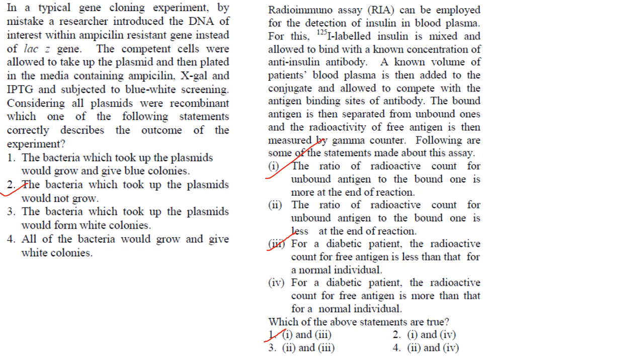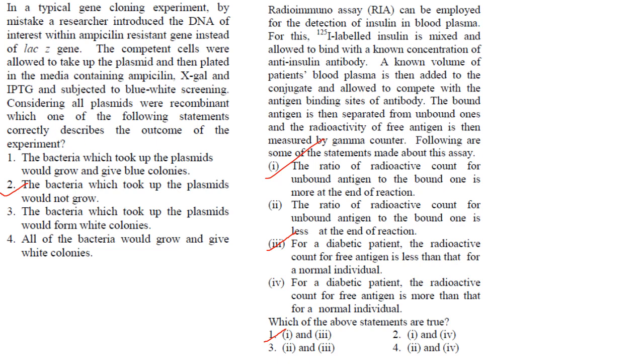Okay, because it is insulin. So the normal patient as well as the diabetic patient, they have given statements for both, and we have to see. Now what did they do in the case of the normal patient? So antigen, that is labeled insulin, was added to specific antibody, and antigen antibody complexes were formed. Okay. Then after that, insulin from the normal person, that is unlabeled antigen, was added to the complex.